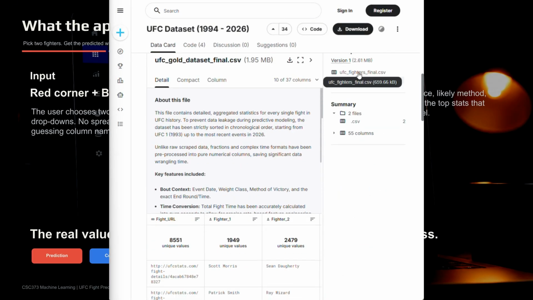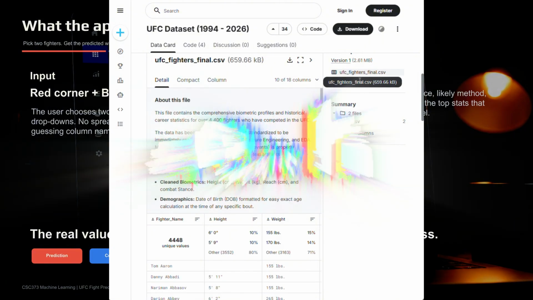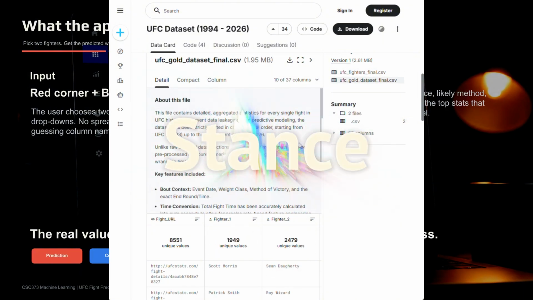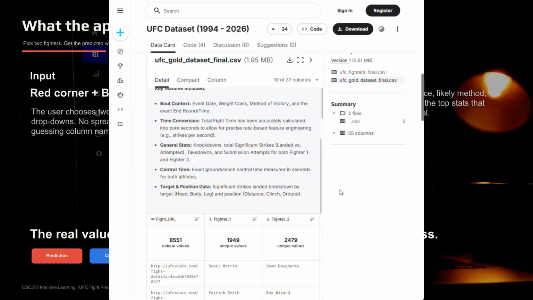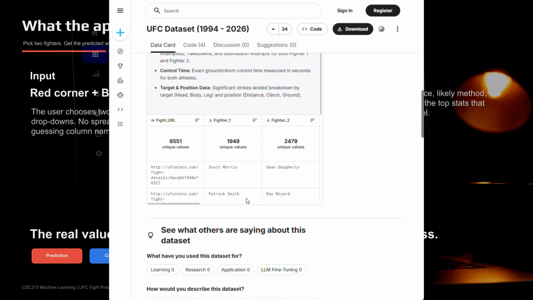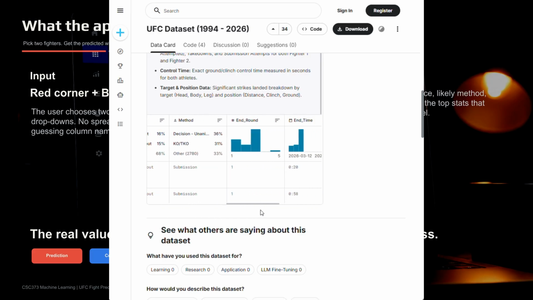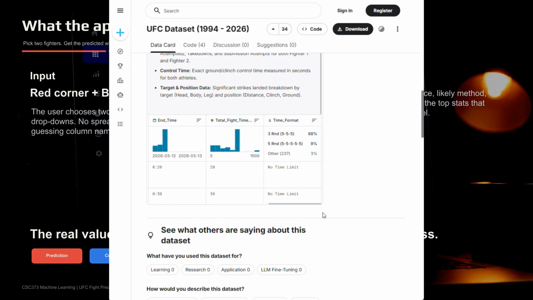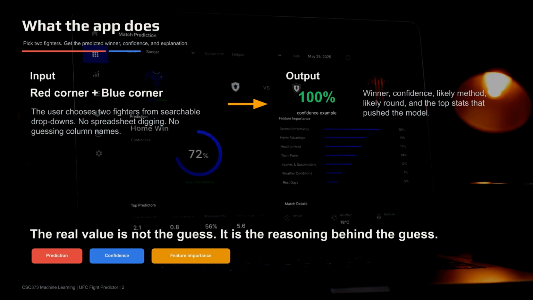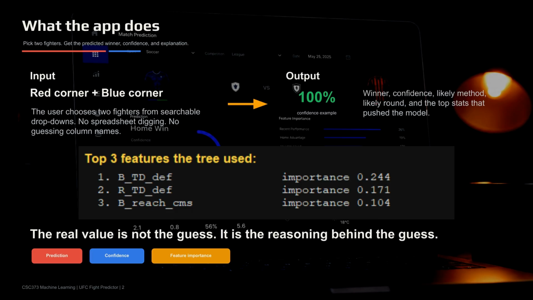For each fighter, the model looks at career record, physical attributes like reach and stance, age, weight class, and the performance stats that actually matter in MMA. Significant strikes landed per minute, strike accuracy, takedown defense, and control time. What makes this app different from the free prediction sites is that it shows you why. Every prediction comes with a feature importance panel so you can see which 3 stats tip the model's decision.